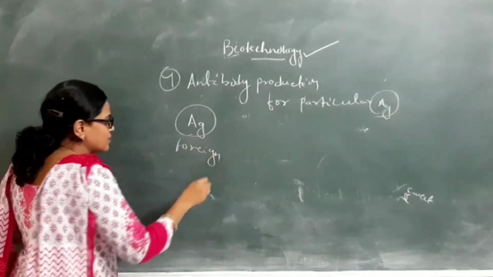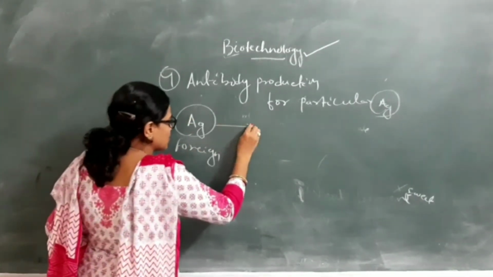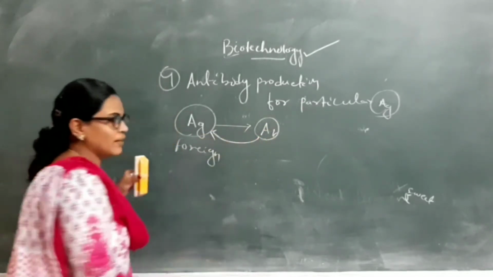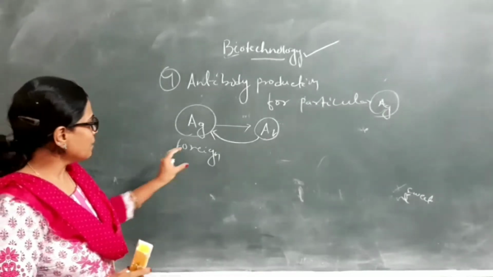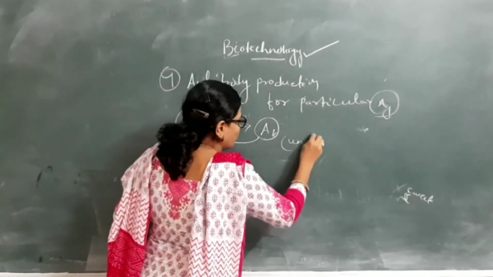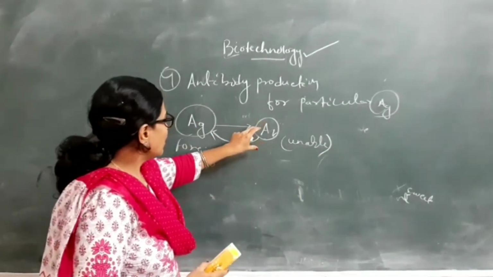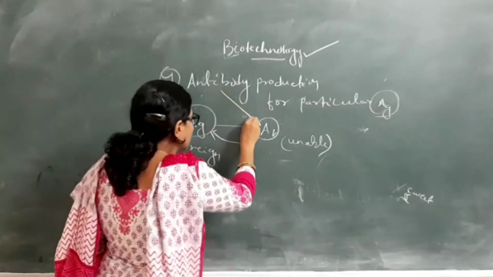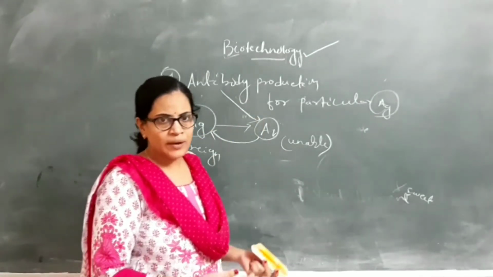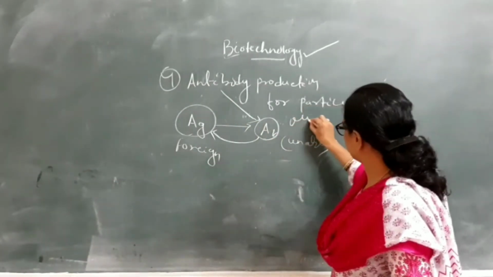When an antigen enters our body, our body produces antibody against the antigen. If our body is unable to produce antibody, we take antibody from outside.